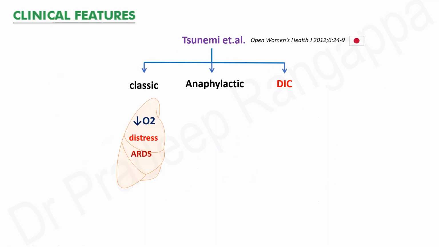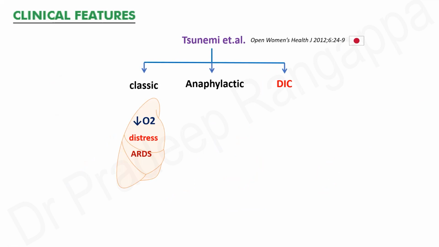So Tsunemi et al. from Japan in 2012 classified this clinical presentation into three variants. There is a classic variant, there is an anaphylactic variant, and there is a DIC variant. The classic variant is predominantly respiratory manifestations, where they can have hypoxemia due to severe bronchoconstriction, which can later on lead to respiratory distress and ARDS.